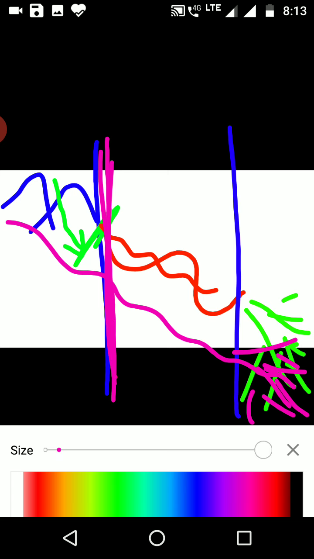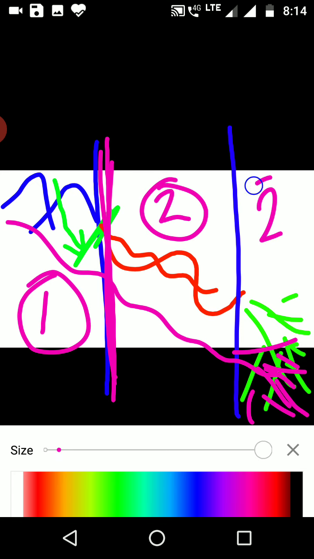If you remember, we have studied the Himalayas as the first physiographic division, and below the Himalayas is our northern plain. So the northern plain covers the middle and the lower course of the rivers flowing through it.